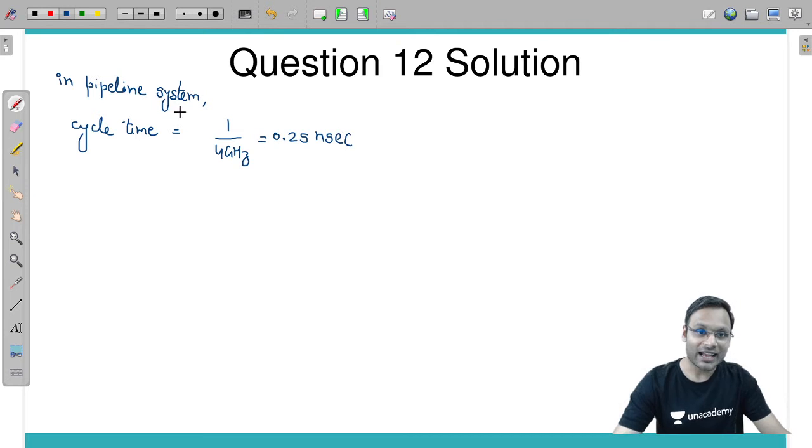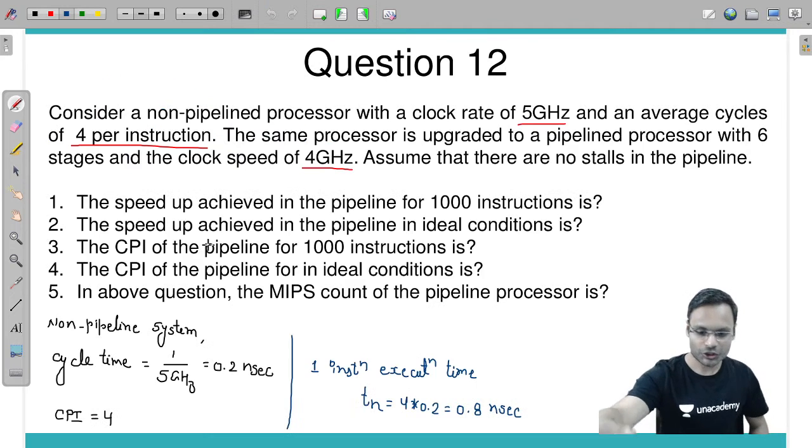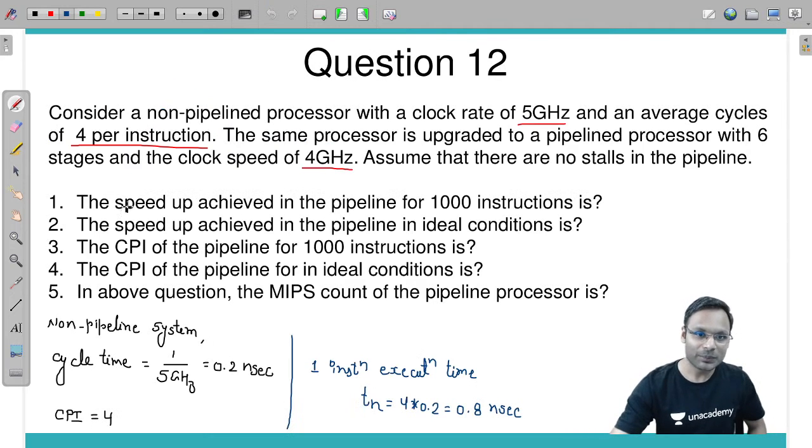This cycle time in the pipeline system we denote by TP. Now let's look at the question and see what is given. The speed up achieved in the pipeline for 1000 instructions is.